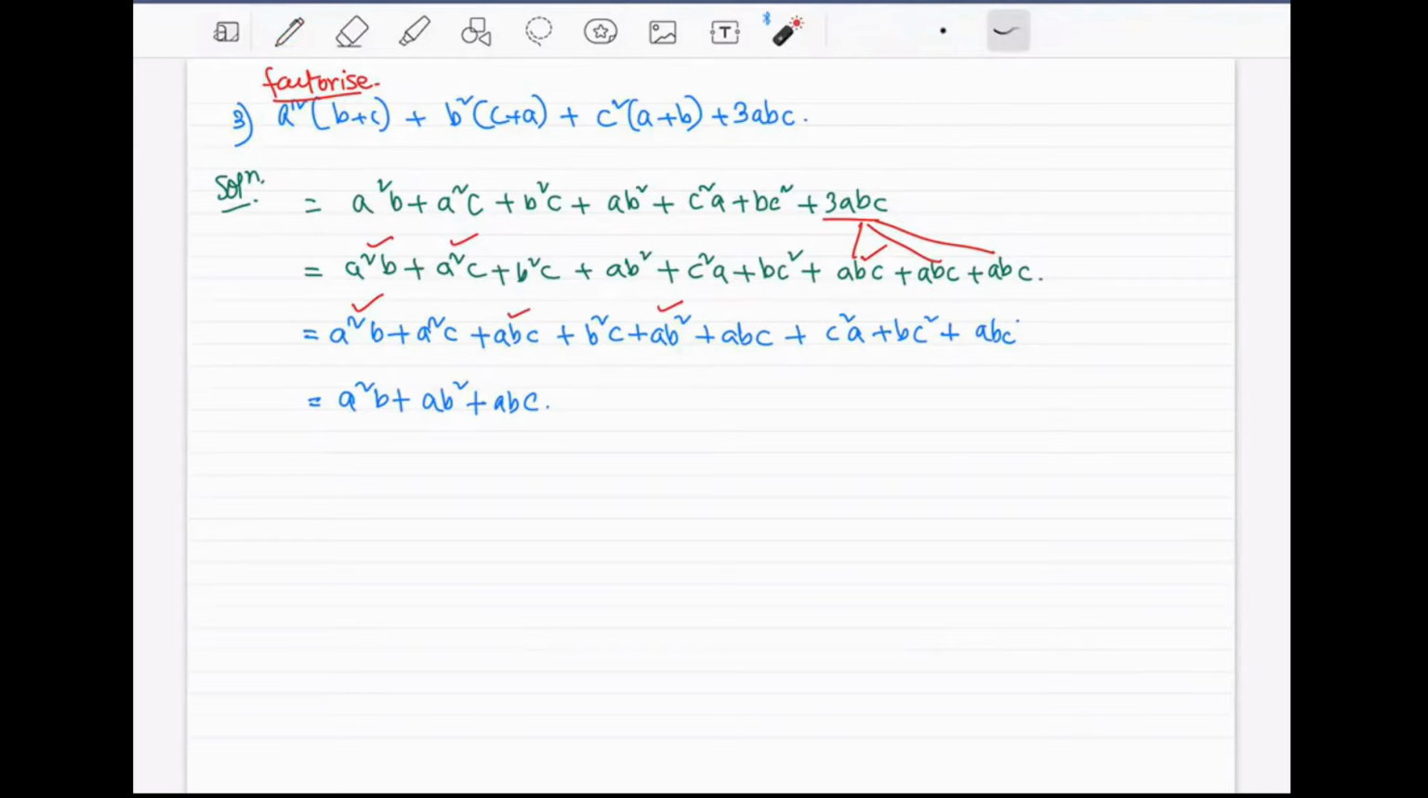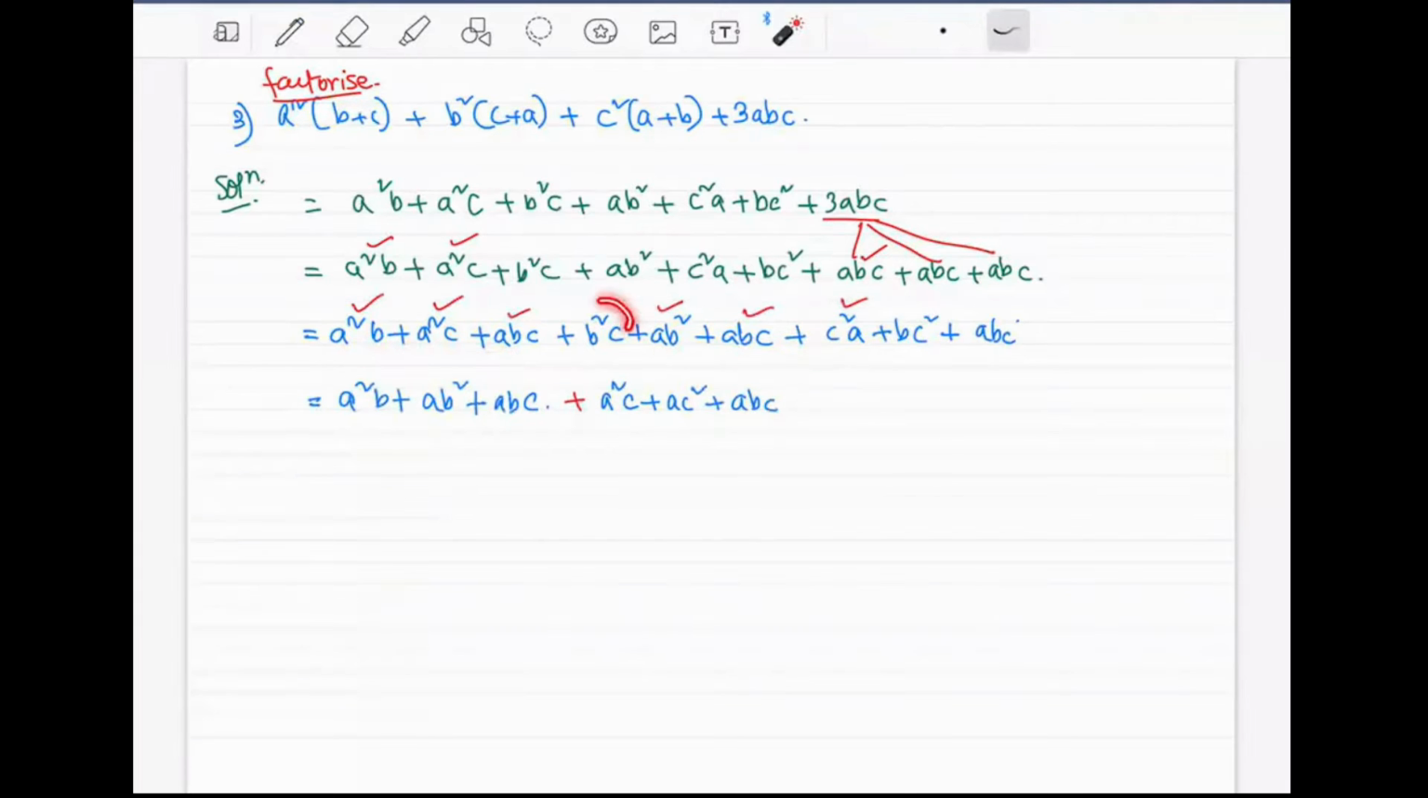And then come to a square c. For a square c, it has a and c in it. Which terms have a and c in them? This term right here. So you put this term and this term together along with an abc. So we will put a square c plus ac square plus abc. What terms have we used? You have to always tick them so that you don't get confused about what are the terms that we have used so far. Okay, we have used all six of them.